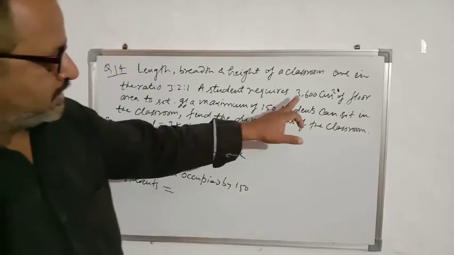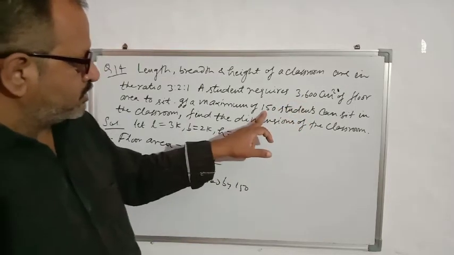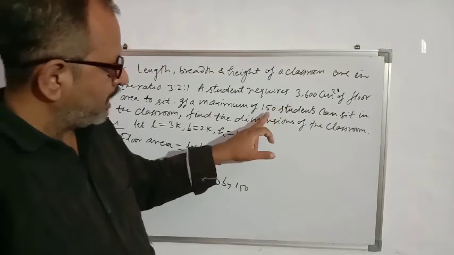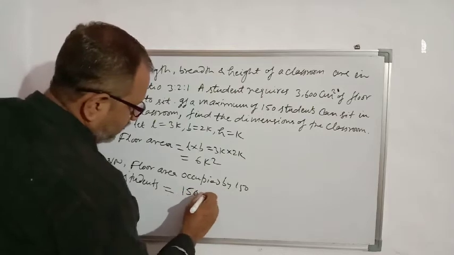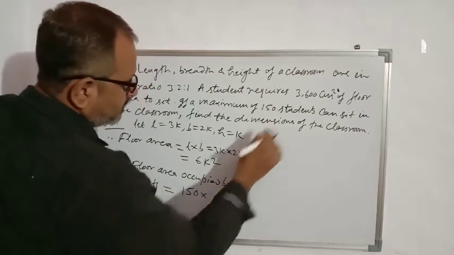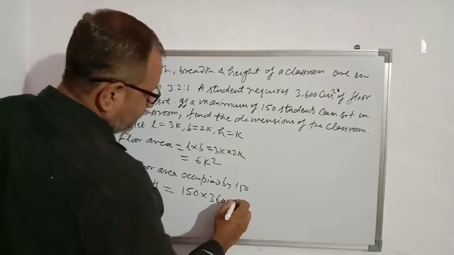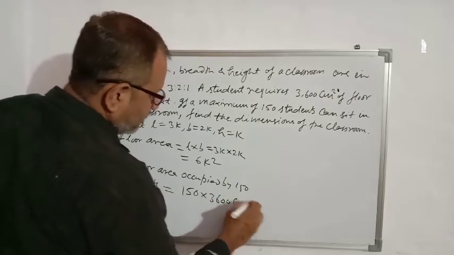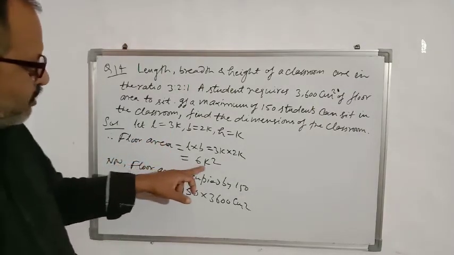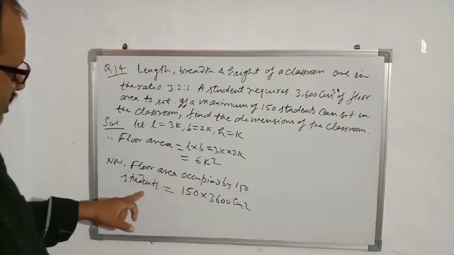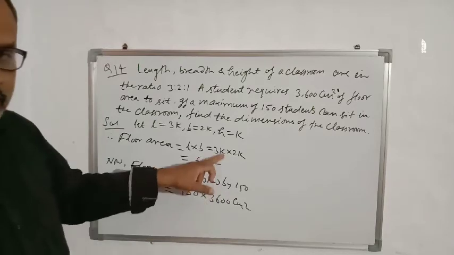One student takes 3600 centimeter square area. So how much area is occupied by 150 students? So 150 into 3600 centimeter square. So according to supposition, total floor area is 6k square, and according to the question, total area is this much. We will equate both floor areas.